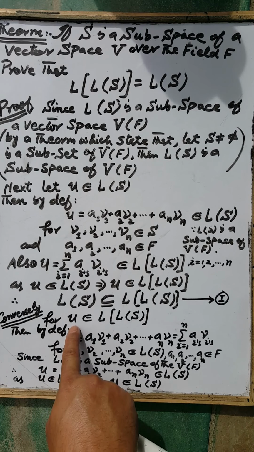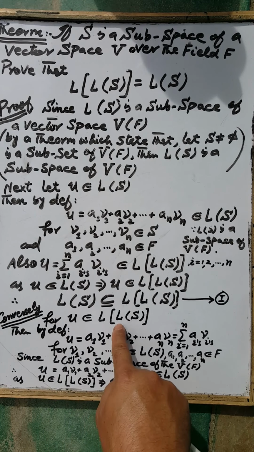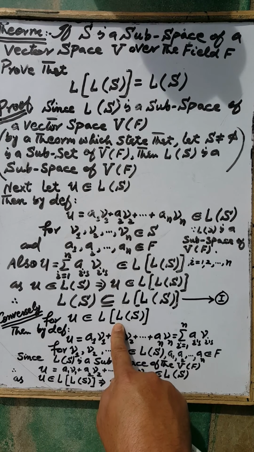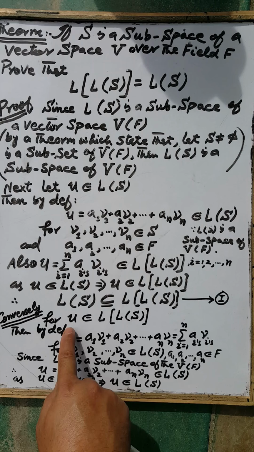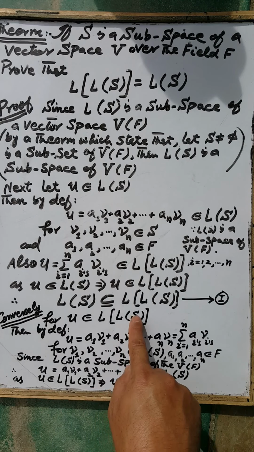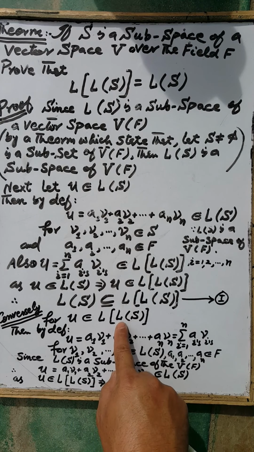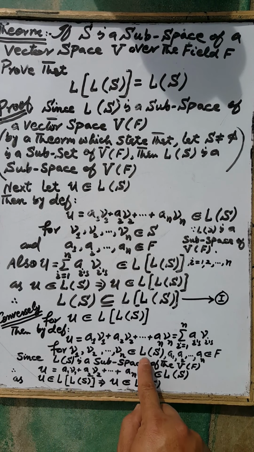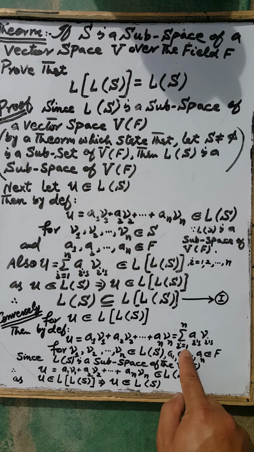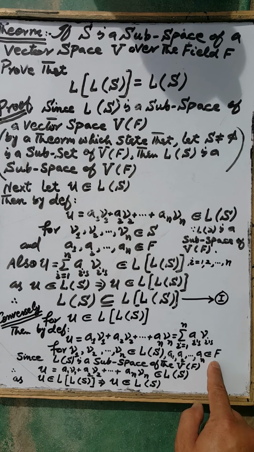Conversely, suppose that u belongs to the linear span spanned by the linear span of the set S. Then by definition, the element u can be written as a linear combination of the elements of this set. That is, v1, v2, up to vn belong to this set, and a1, a2, up to an are any scalars.